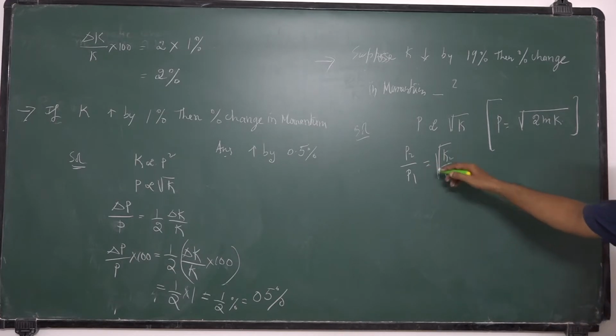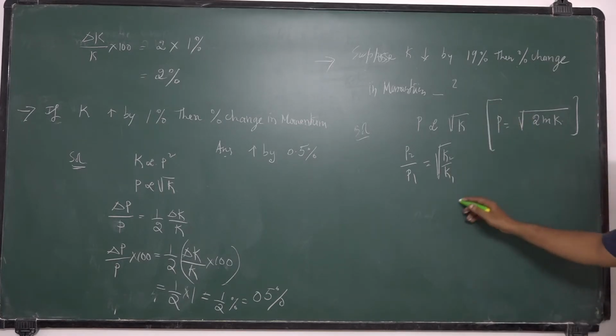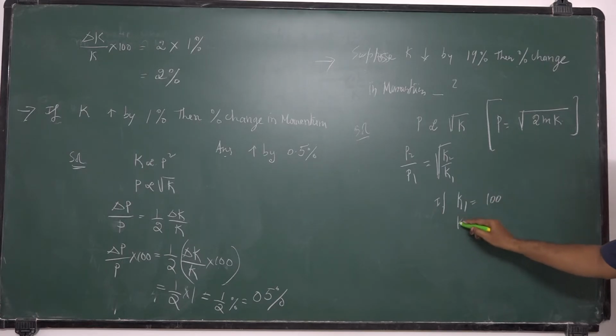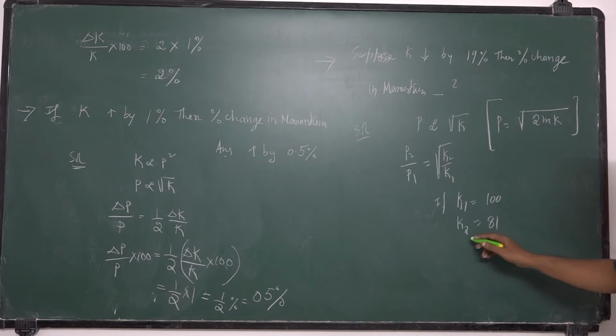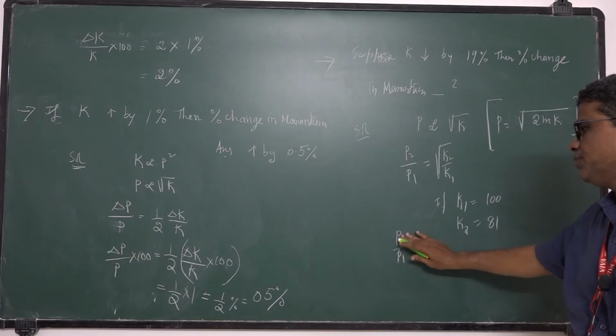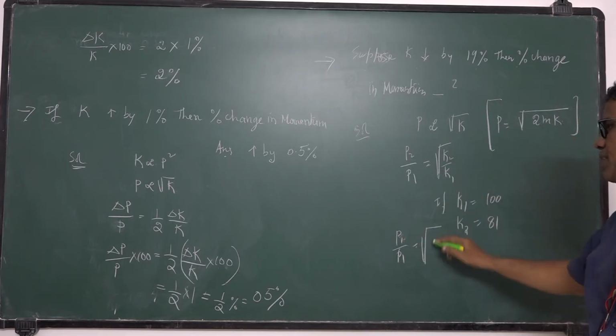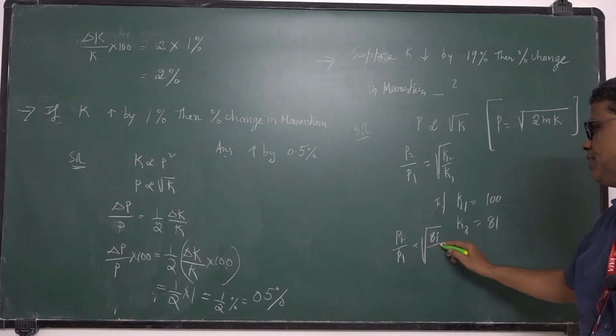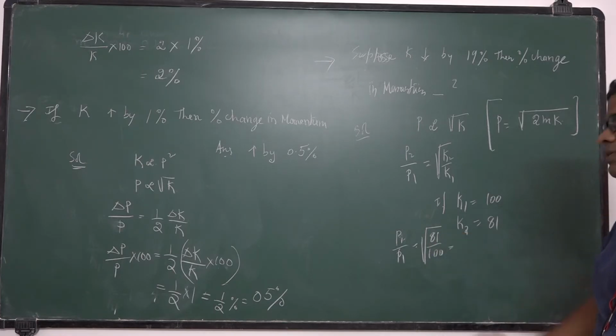So if the initial values we don't know, let it be 100. So let K1 be 100, then K2 decreases by 19%. For 100 it will decrease by 19. So 100 minus 19, you will get 81. Okay, so 81, K2 you take it as. So you substitute these values here, you will get P2 by P1 is equal to square root of K2 by K1. So what is K2? 81 by 100. So that is 9 by 10.